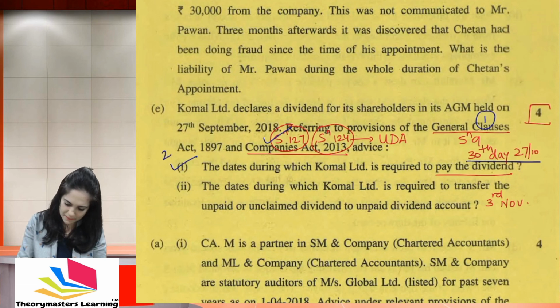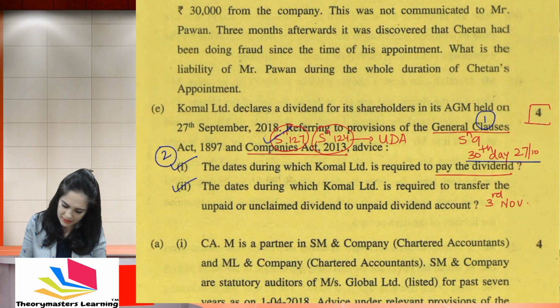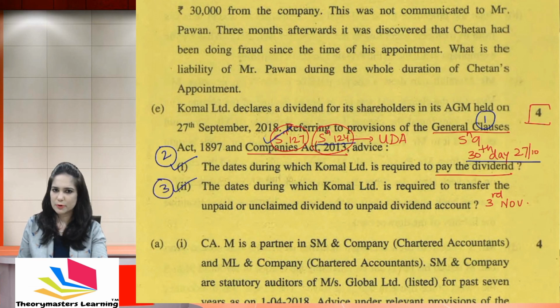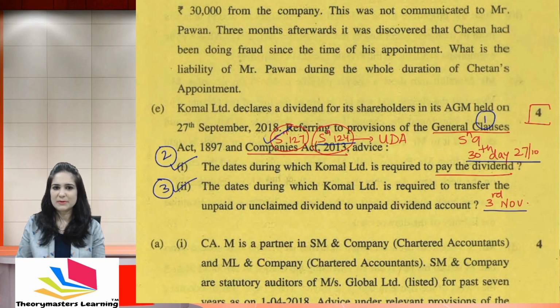This will be the second paragraph. Then you will explain the provisions for sub-question 2: write 2 in brackets and say, according to section 124 provisions, and show the calculation for arriving at the date, that is 3rd of November. According to me, these 3 points will consume half a page, and that is sufficient for a 4-mark question.